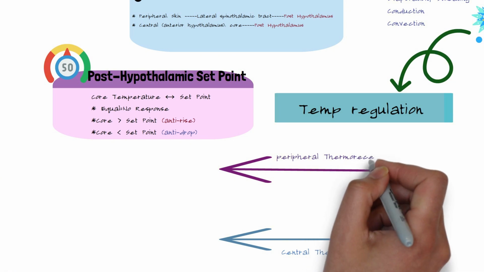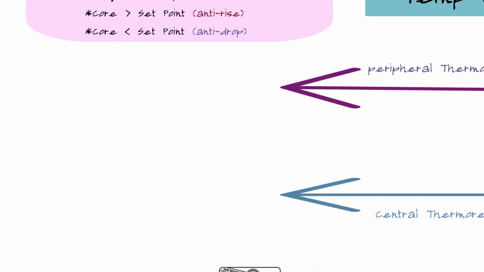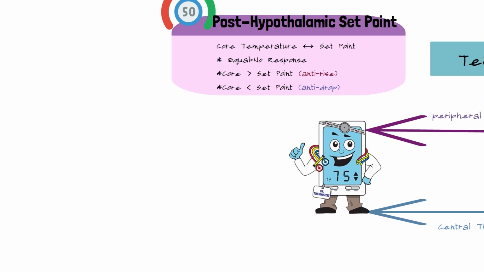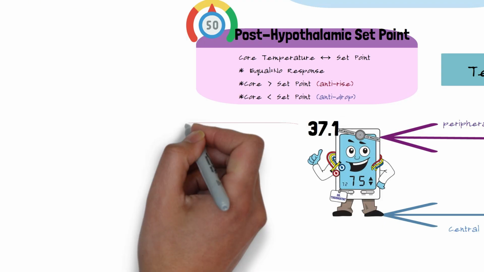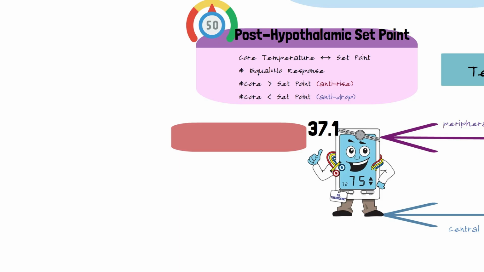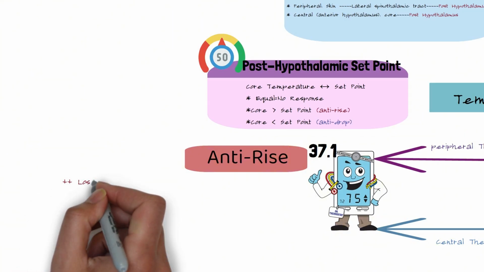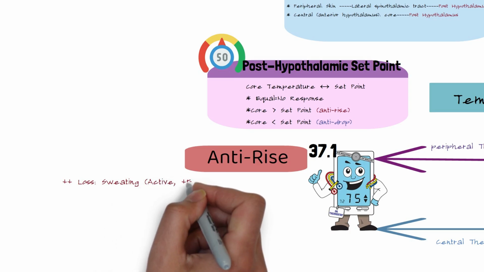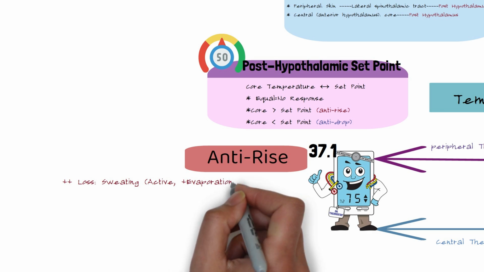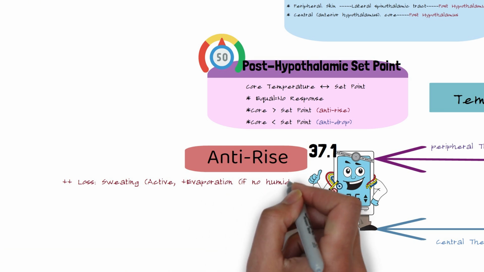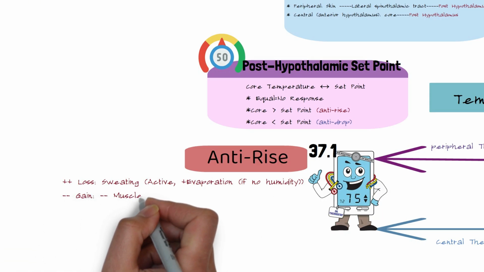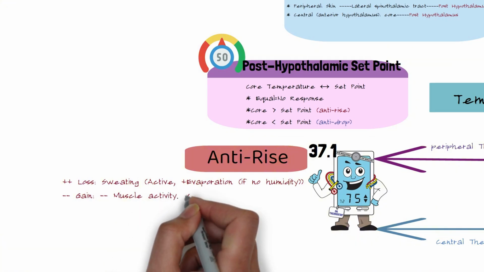As we said, if the core is more than 37.1, the setting point, the anti-rise starts. And here for the anti-rise, we focus mainly on increasing the loss or decreasing the gain. For increasing the loss, we focus on sweating. Remember that sweating is an active process, and sweating will not cool our body without evaporation, and evaporation is inversely related to the humidity. So if we have humid weather, evaporation will not occur, and the sweat fails to cool our body.